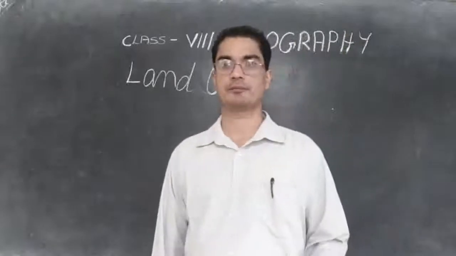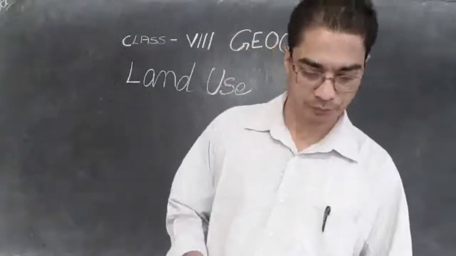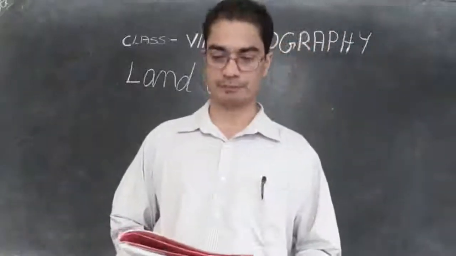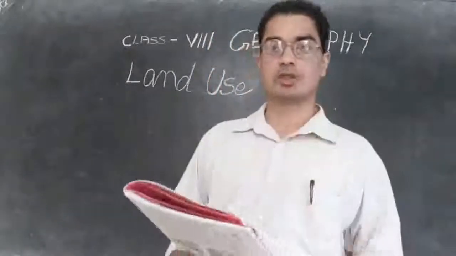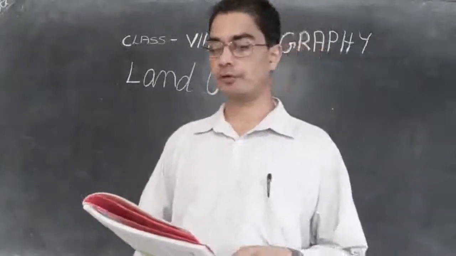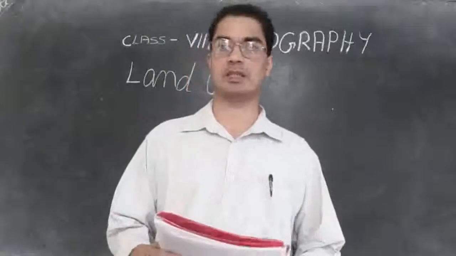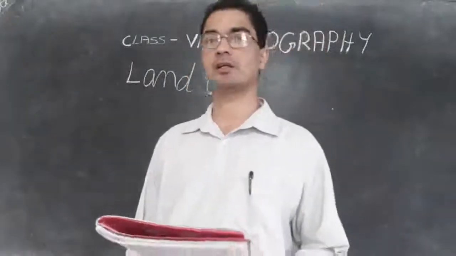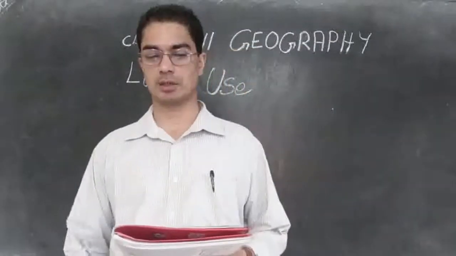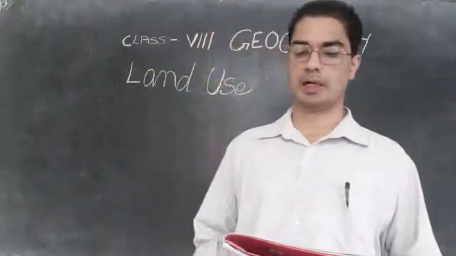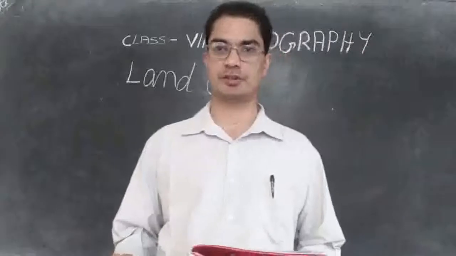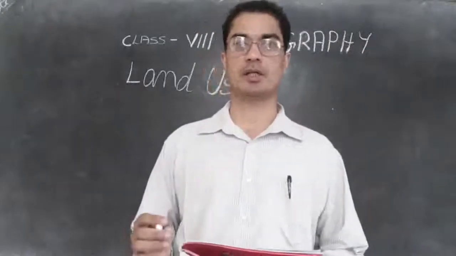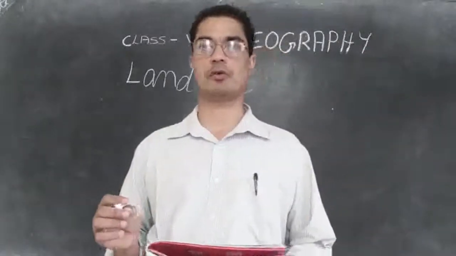You can follow your textbook, page number 10. Land is used for different purposes such as agriculture, forestry, mining, building houses, building roads and setting up of industries. So we can underline that. What are the uses of land?